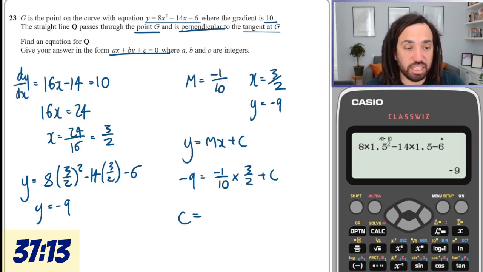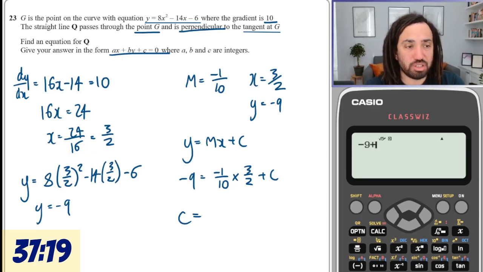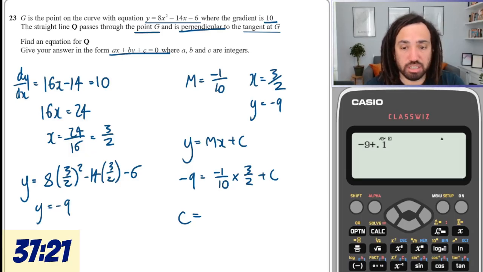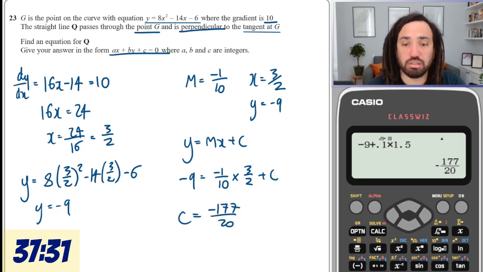So we can find c by doing minus 9. When I move that to the other side, it will be plus 1/10 times 3 over 2, which is 1.5. Oh gosh, okay, not ideal.